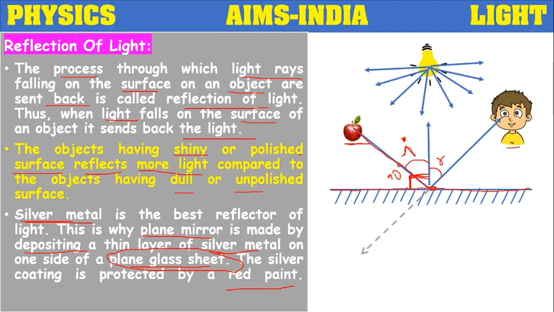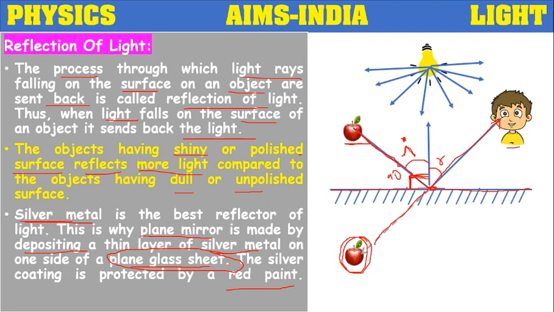For the observer, if this reflected ray is extended back, the observer feels that there is an image of the apple at this place behind the mirror. The ray looks like it is not coming from here, but directly from there.